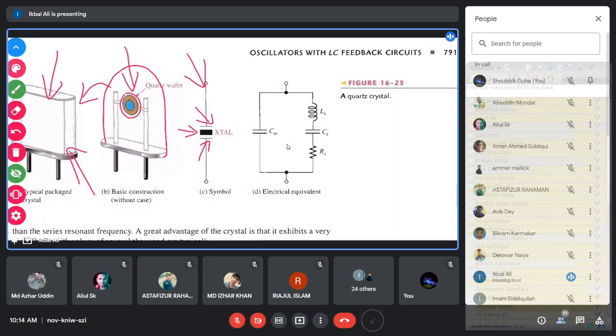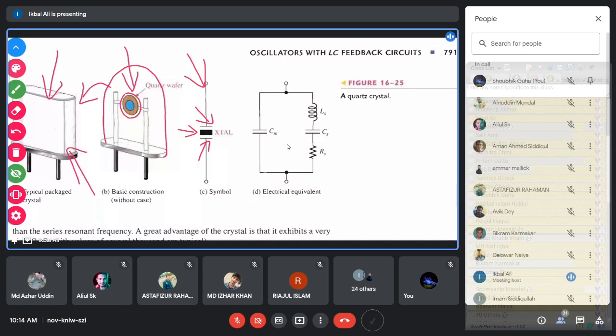differential equation. You can obtain a differential equation for the mechanical vibration of the crystal, just like the spring constant. In higher secondary class, you have learned the spring dynamics: x double dot plus kx equals some force. So this was the dynamics for the vibrating spring.